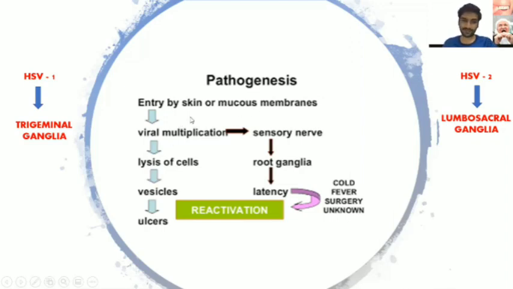Skin or mucous membrane में से आएगा, multiply करेगा, or it will go into the sensory nerves, moving on to the root ganglia and stay in its latency phase and then get aggravated, or directly it will cause lysis of cells forming vesicles and in future ulcers, right? And for HSV1 you have trigeminal ganglia, HSV2 you have lumbosacral ganglia, right?